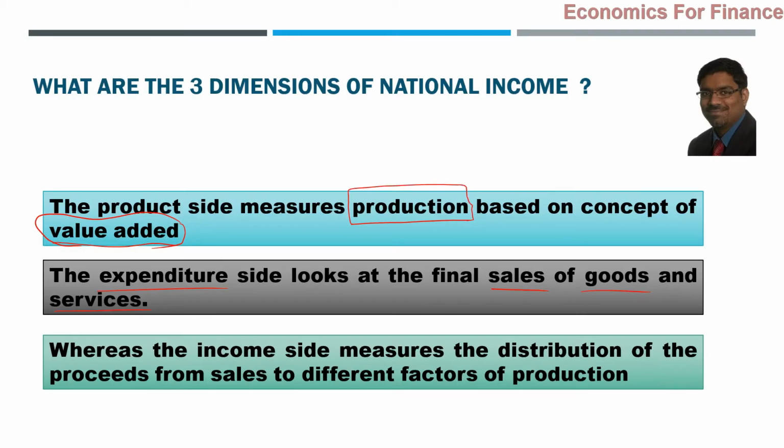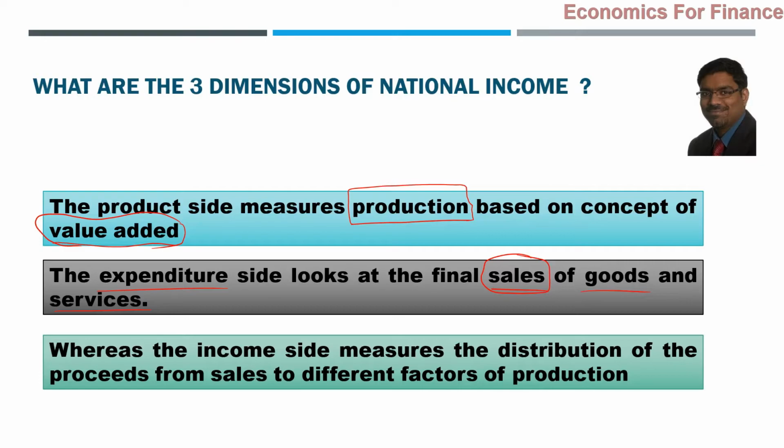The name itself indicates that it is a product side. Expenditure means the sales side concept, or purchases. Sales includes purchases because both are two sides of the same coin. Purchase means expenditure. Of what? Purchase of what? All the people in the country: what is the total expenditure that they are spending for purchase of goods and services? That is the expenditure side. We'll come to that also later.